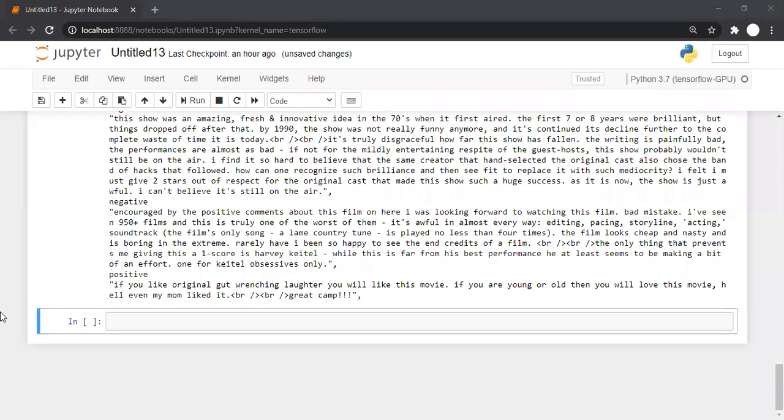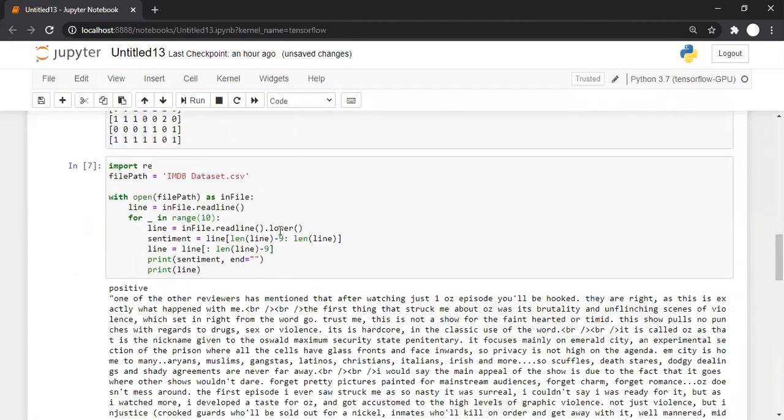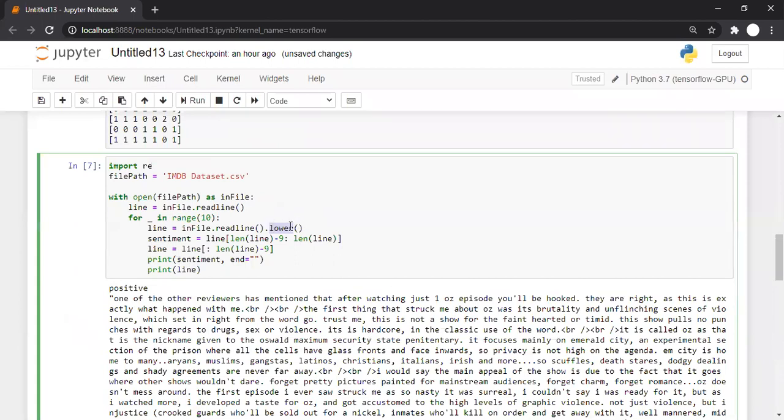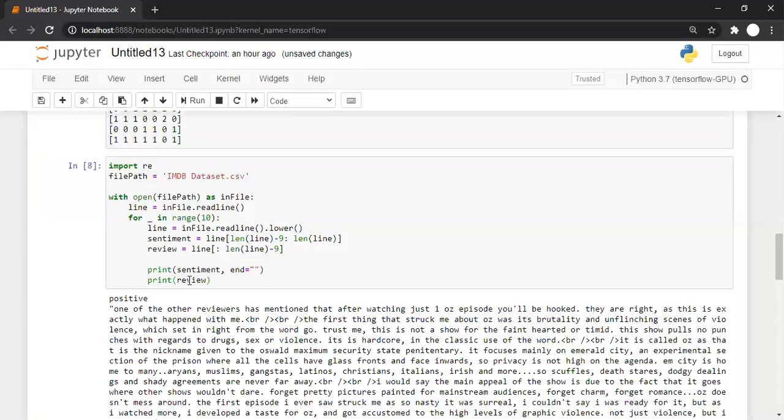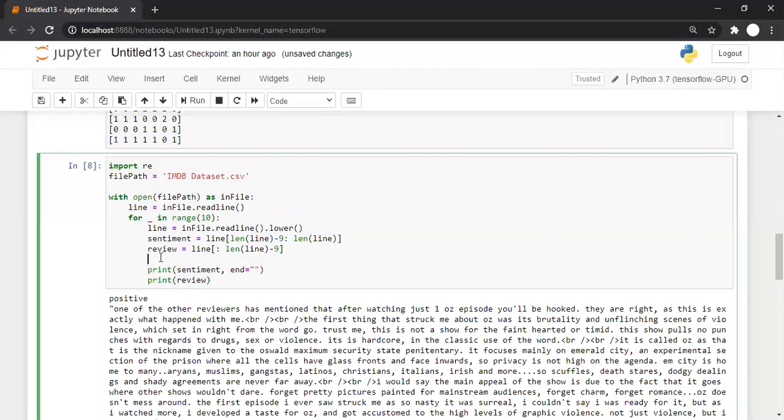Okay, Vinod, thank you. So let us move to the next part in the coding. Now we have converted it into lower case. We have separated the sentiment and the review from each other. So instead of line, let me use a proper word, review. From line, we have extracted the sentiment as well as the review. The next thing we are supposed to do is remove HTML tags like BR.